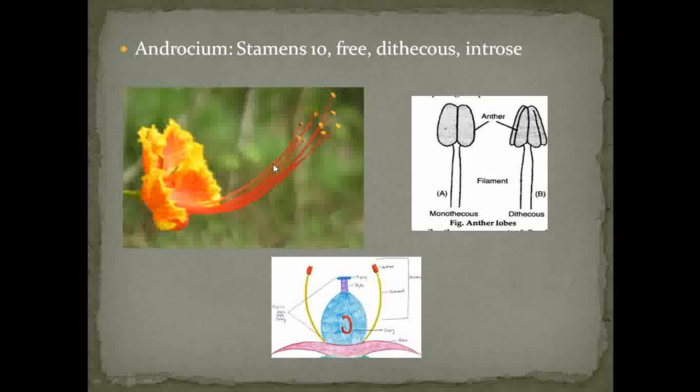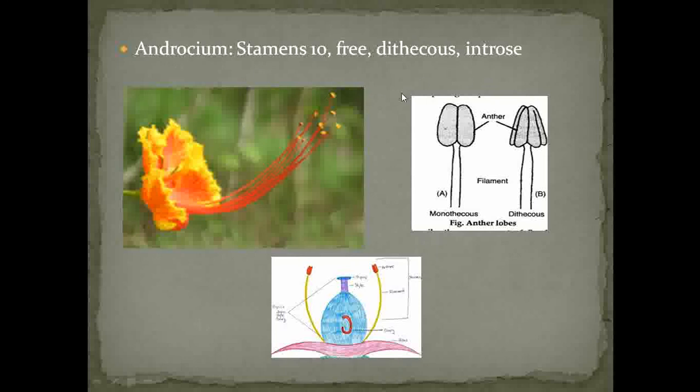They are free. The anthers are dithecous, means the structure of the anther, whenever you observe it, is like this. This structure is called dithecous, and whenever you take the TS of that anther, you are going to visualize the 4 pollen sacs. So this is called a dithecous anther, which is observed in Caesalpinia pulcherrima.